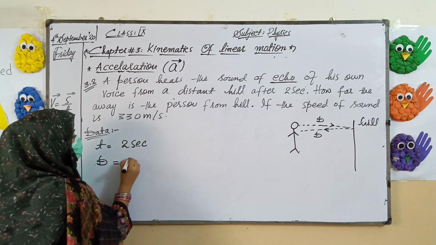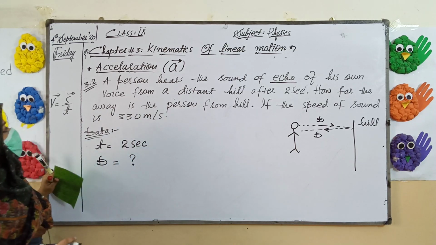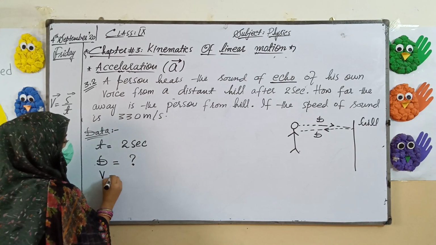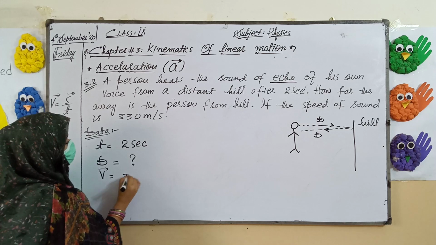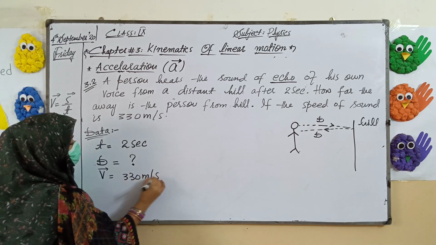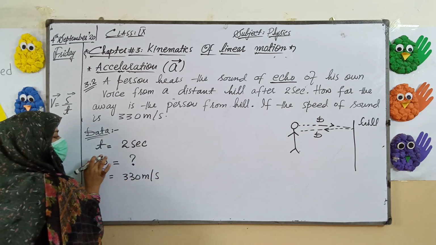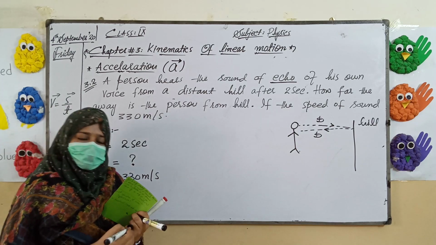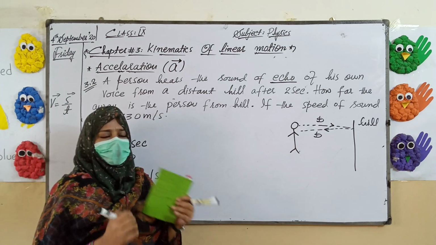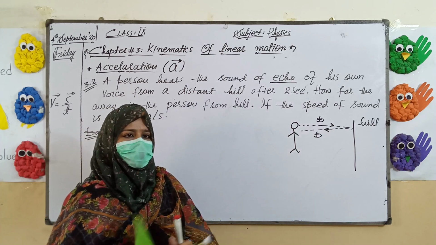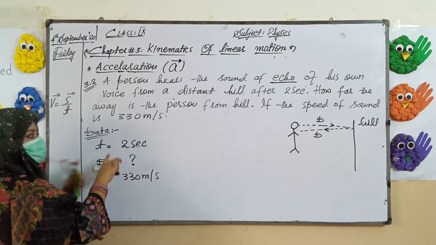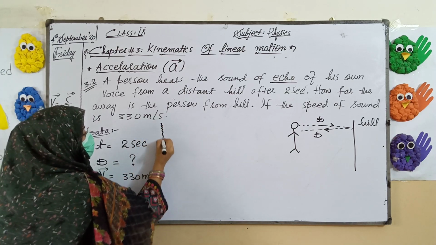If the speed of sound, meaning velocity, is 330 meters per second. I am writing D just to clear up that distance can be mentioned with S and also with D. Somehow in your book or notes it may be D, so do not be confused.